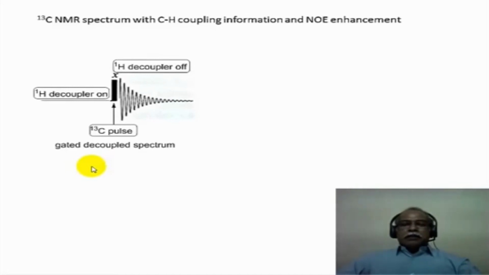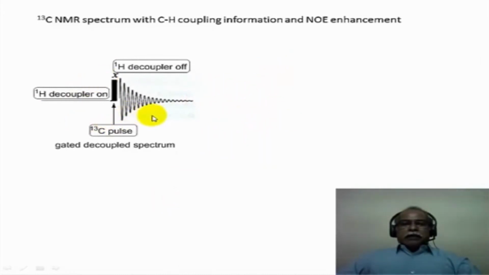Now let us have a look at the diagram that explains the nuclear Overhauser effect being observed in a carbon-13 spectrum. Let us say, for example, this is where the carbon-13 pulse is applied. So this will be the pre-pulse duration and this will be the free induction decay, and then there will be a delay before the second pulse takes place.